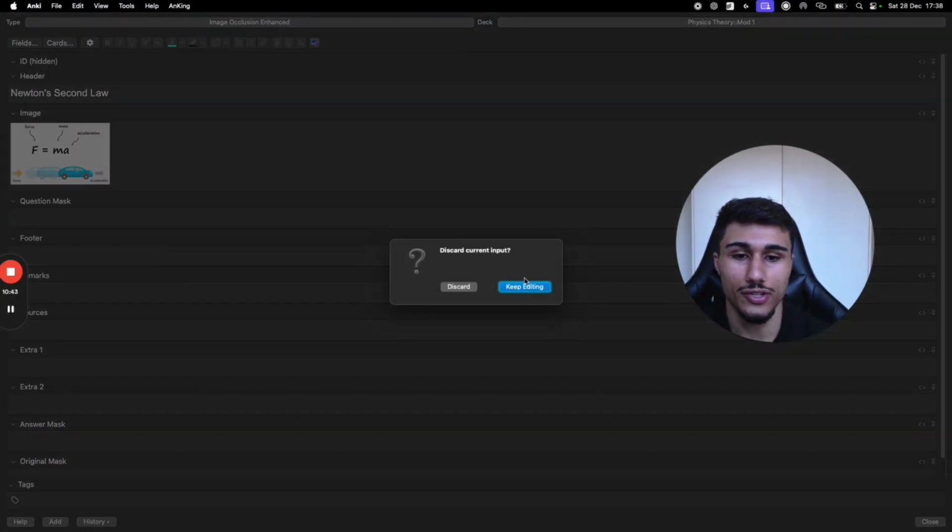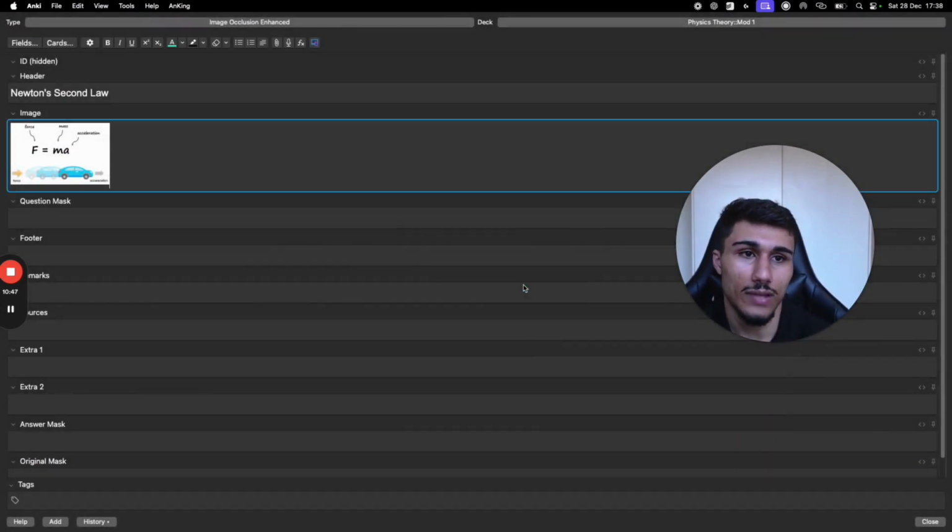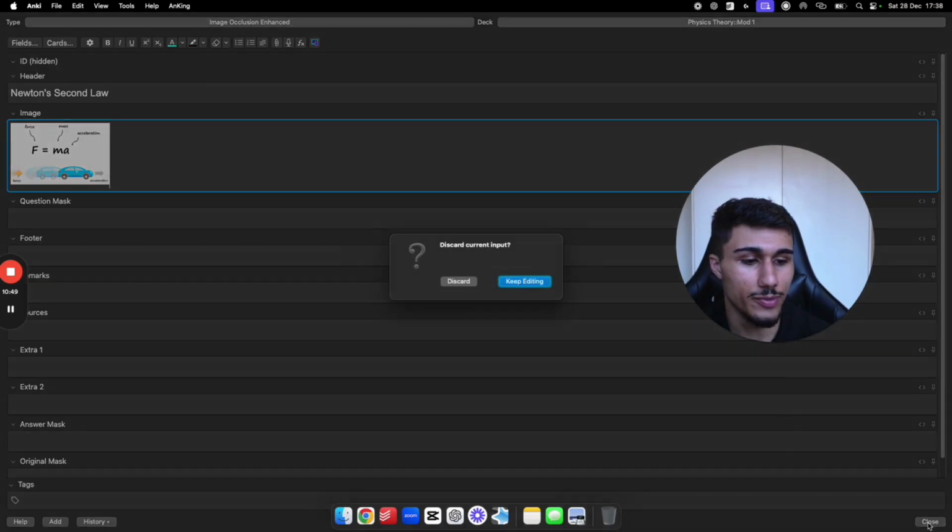So that's it. I've shown you how to make all three card types very basically, but I've shown you how to do it. Cool. So now you can use Anki.